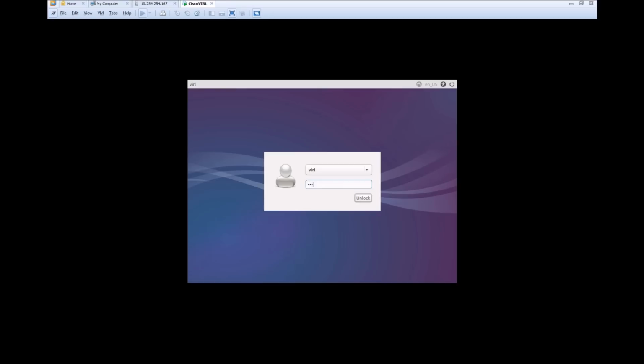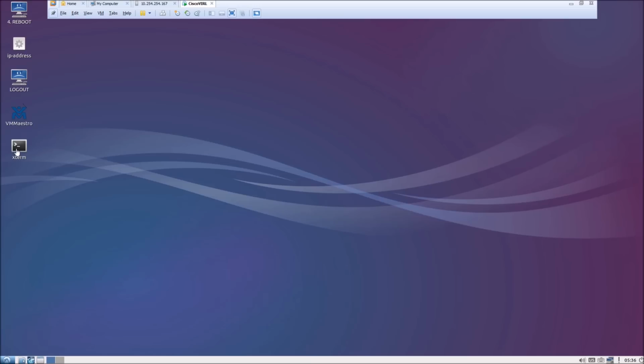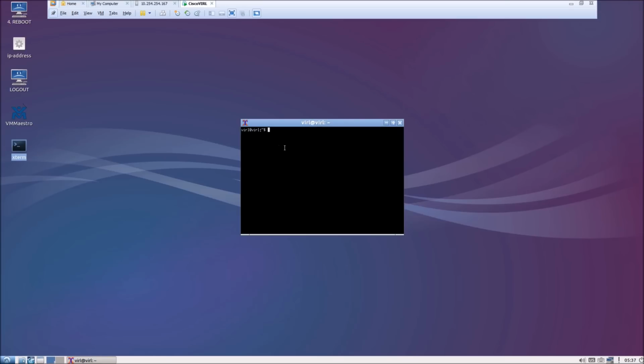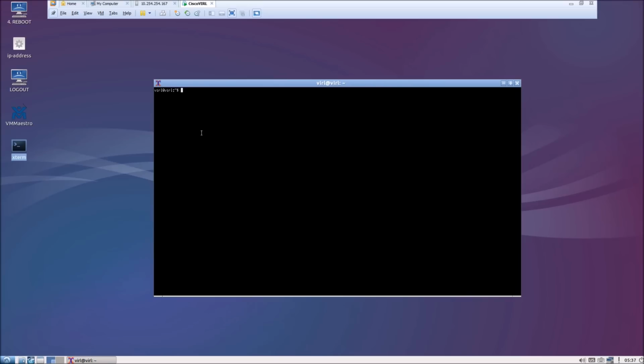After that, once the installation is done, we can go ahead and verify and make sure that the VIRL server is properly installed. For that, we'll go to the command line, and let's check the Neutron agent status.